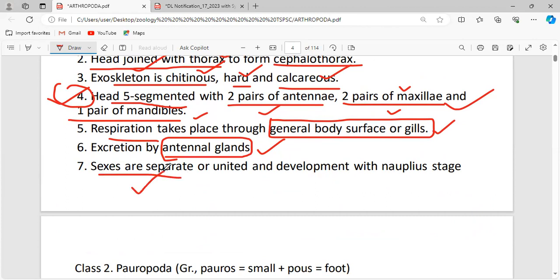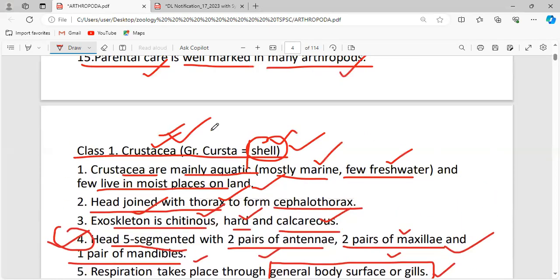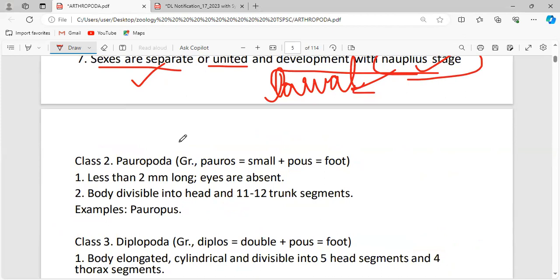Here the sexes are separate. The male is a different individual and the female is a different individual. Sexes are separate means dioecious or unisexual, and development is with the nauplius stage. Nauplius is the larval stage. So crustaceans definitely undergo this larval stage, the nauplius larva. This is the simplest larval stage. I am going to explain the larval stages of crustaceans in detail. Crustacean larva is in your syllabus again.